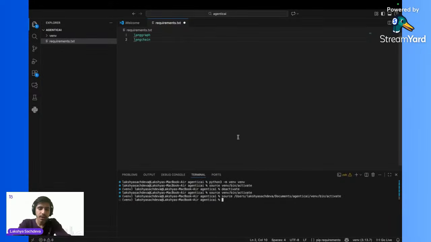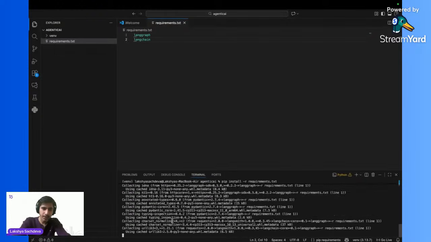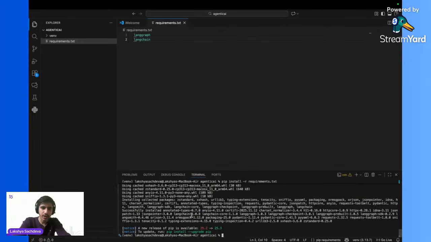Okay, sir. And how to install these libraries now? So to install these libraries in your virtual environment, I am going to write pip install -r requirements.txt, and I will simply run this command. As you can see, all the libraries are now installed. There are only two libraries, so it is installed very quickly. But this is how you can install all the libraries.